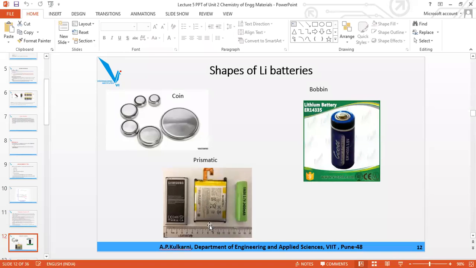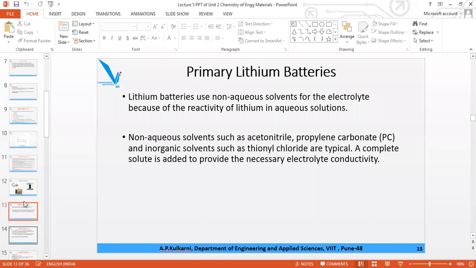And this type of battery is usually in mobiles. It is in the mobile, and also in the inverter, where it is a big one. So these are the different forms in which lithium batteries are available in the market.